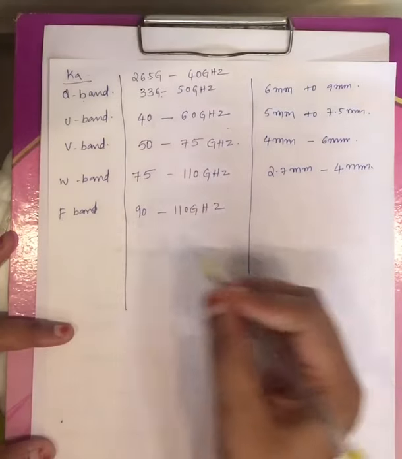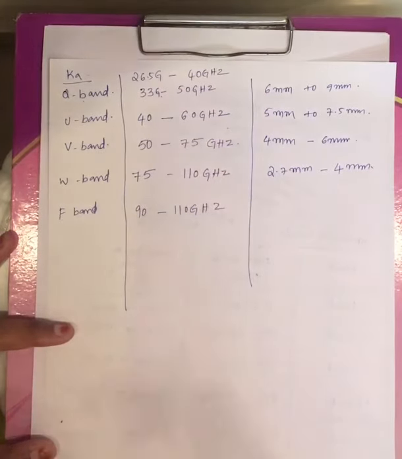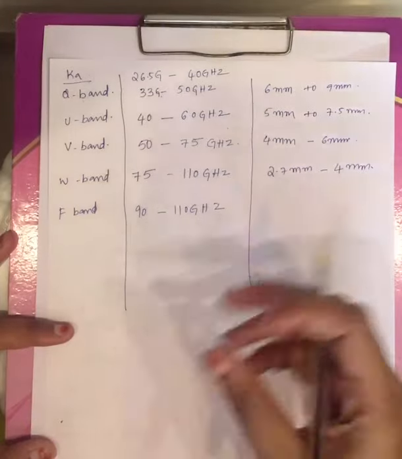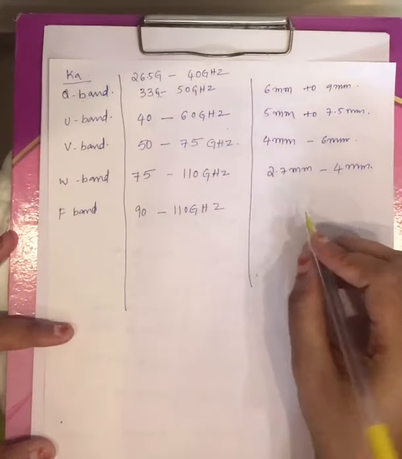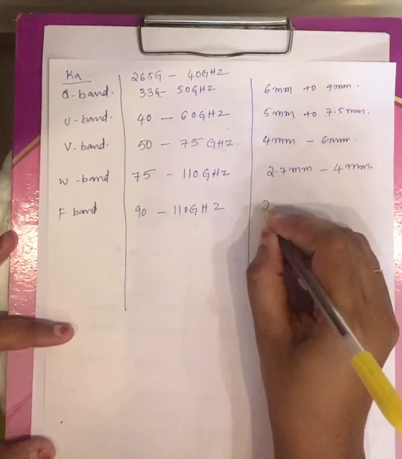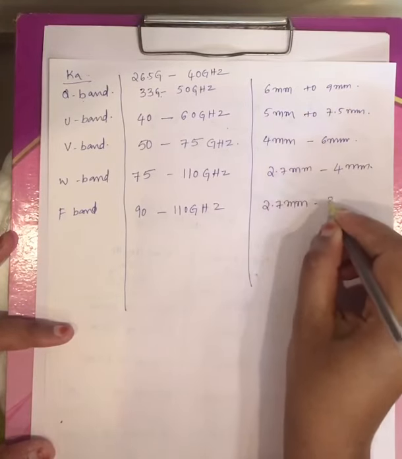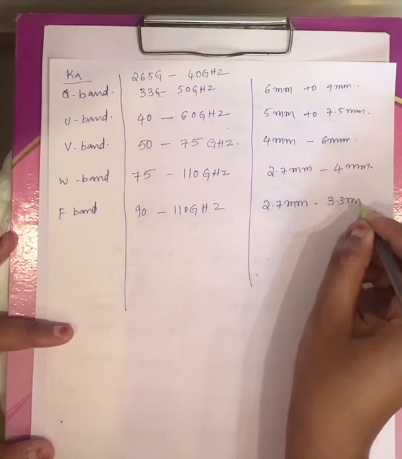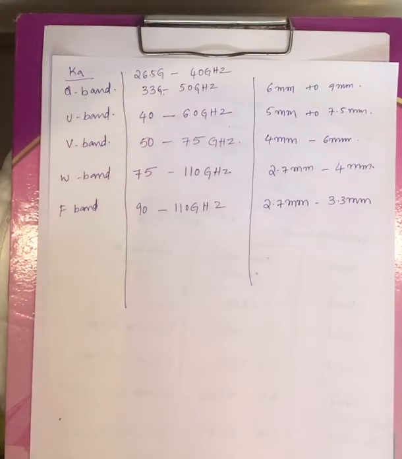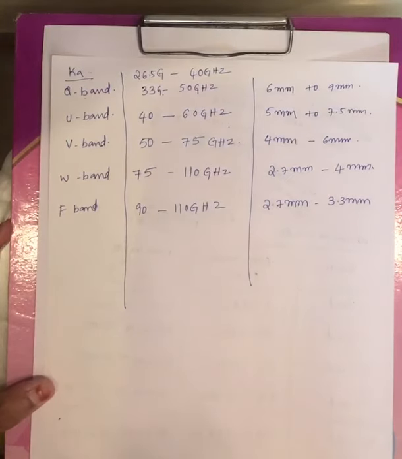Now if you see this, F band is a part of W band only, right? Like this you'll have mixing of frequency bands allocated to those particular bands. Its wavelength range is varying from 2.7 millimeter to 3.3 millimeter.